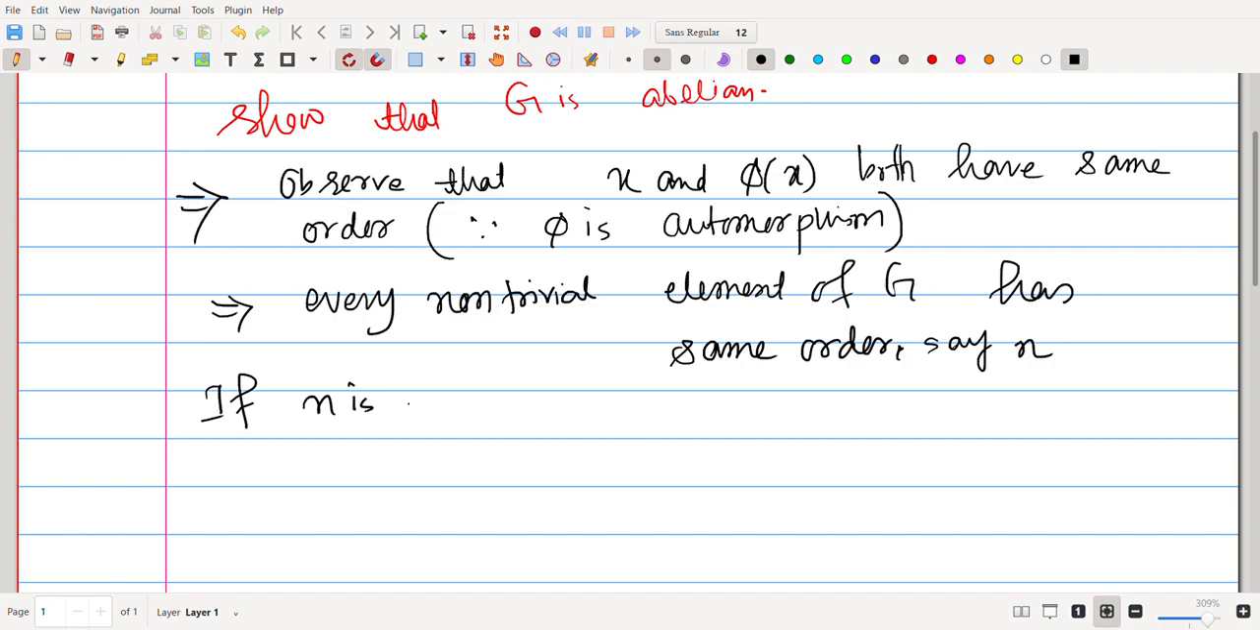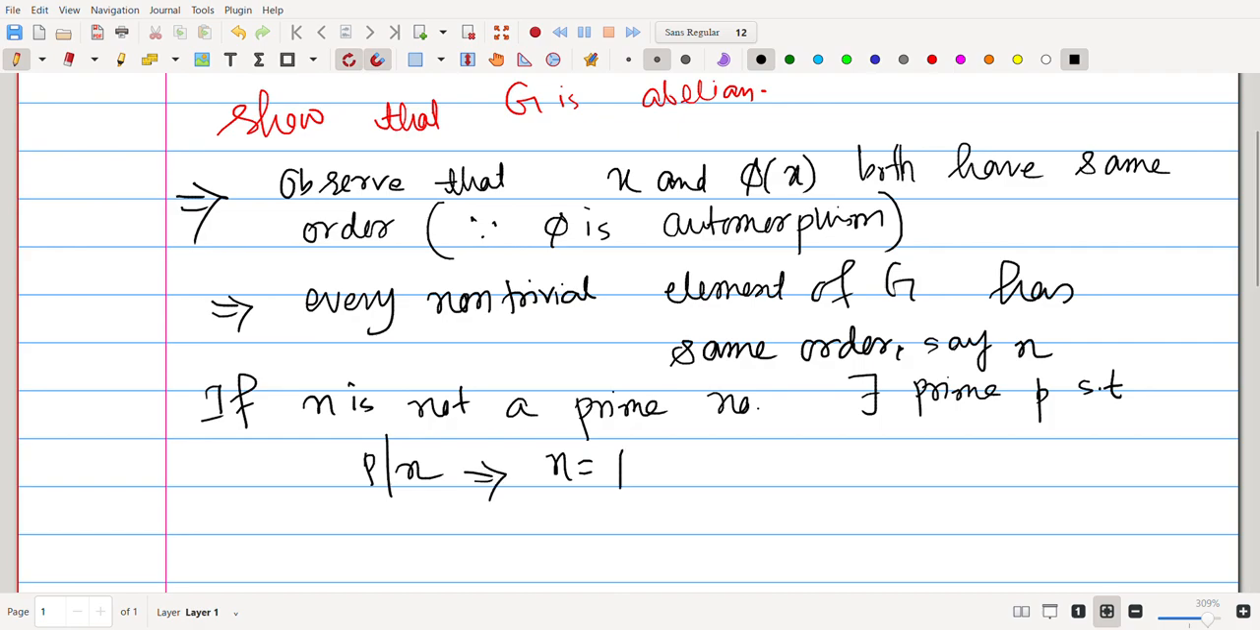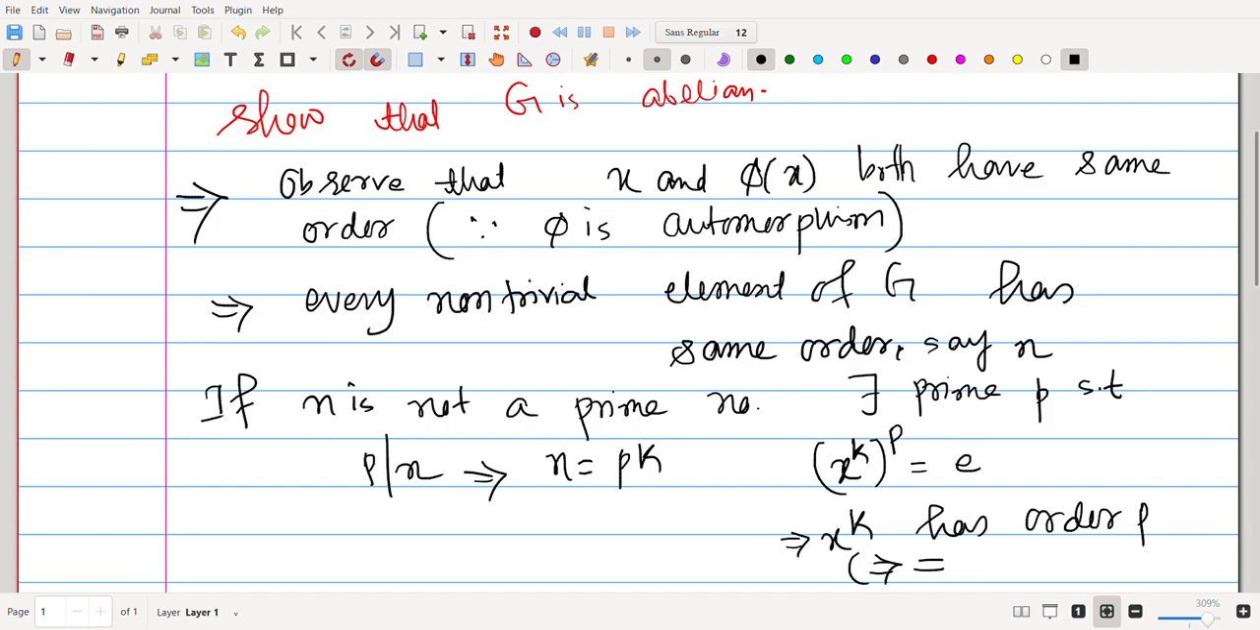If n is not prime, let p divide n, and let n equal pk. Then (x to the k) to the power p is the identity. This implies that x to the k has order p. That's a contradiction because we know that every non-trivial element must have the same order.